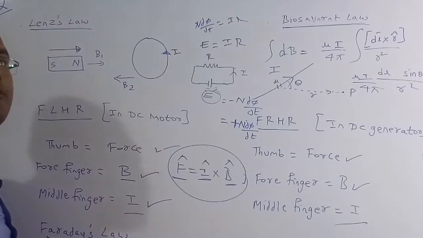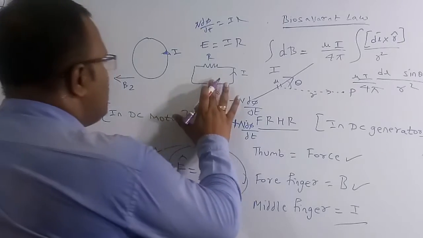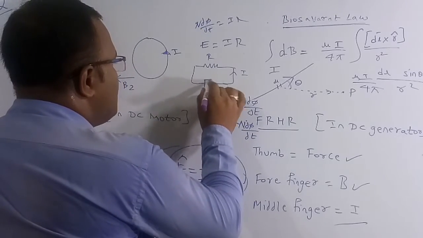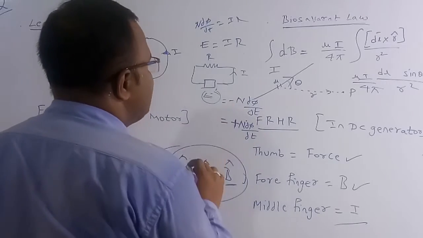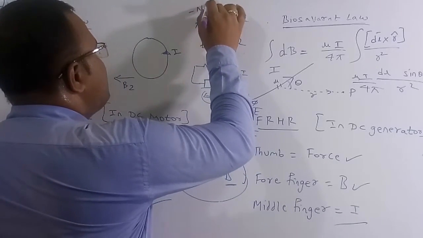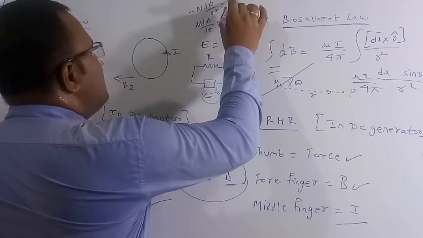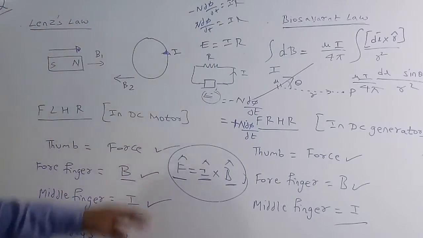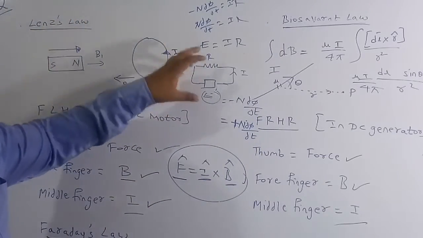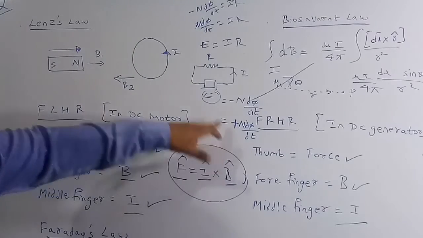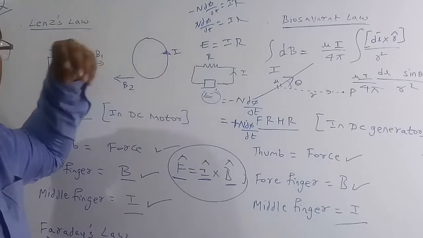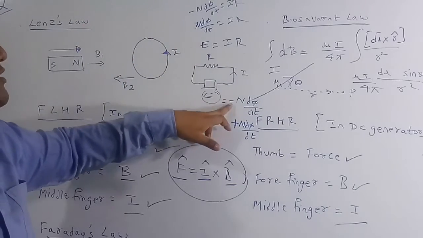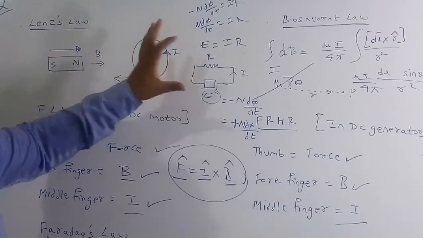Suppose I don't know the polarity of this one, and this is some box. Then you have to use the negative sign. Therefore minus n dφ/dt is equal to IR. So when you know the polarity of the induced EMF, you use the plus n dφ/dt. And if you don't know the direction of the induced EMF, because you are not applying Lenz law, then you have to use the minus n dφ/dt. This is a simple logic here.